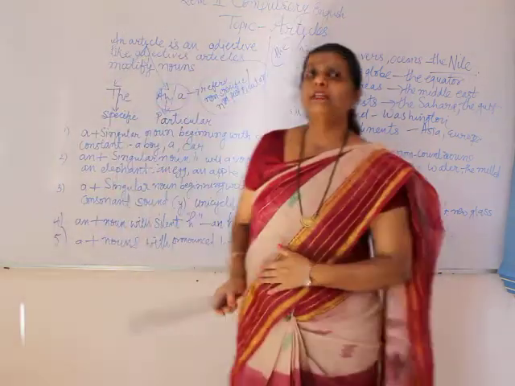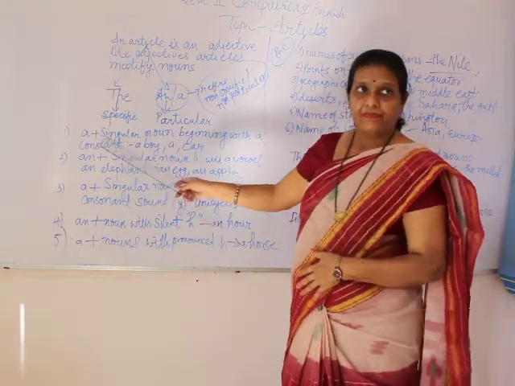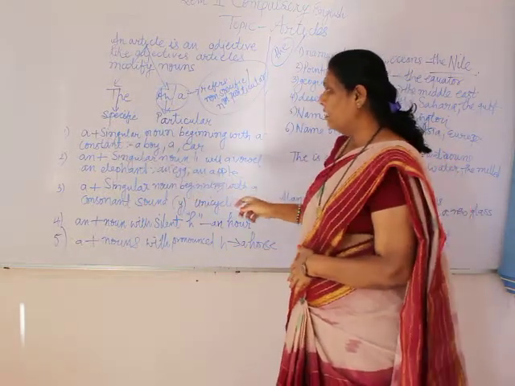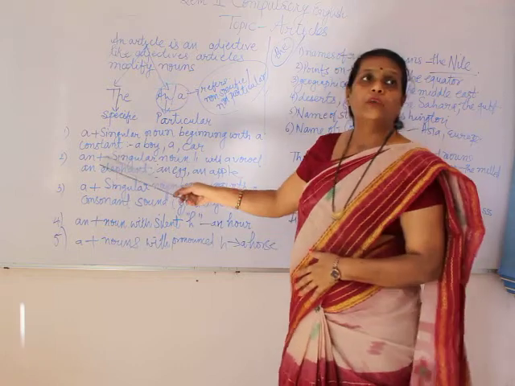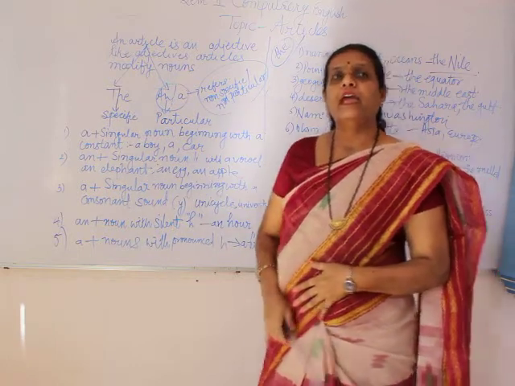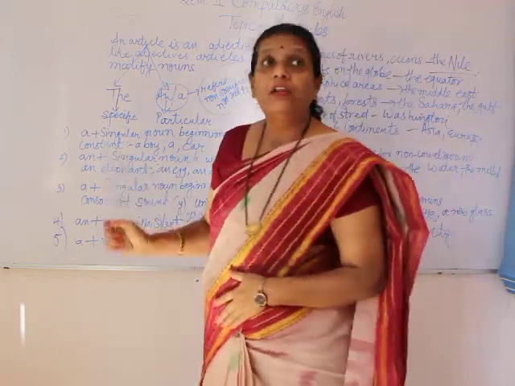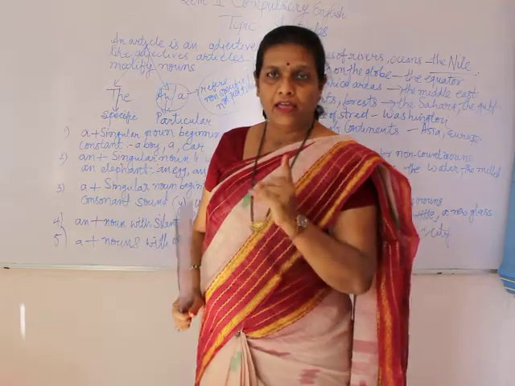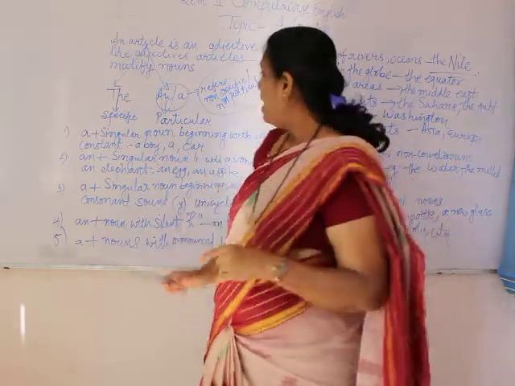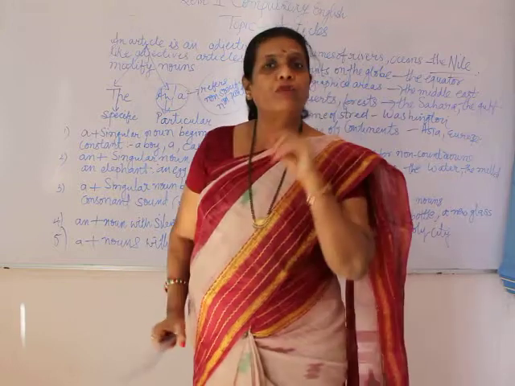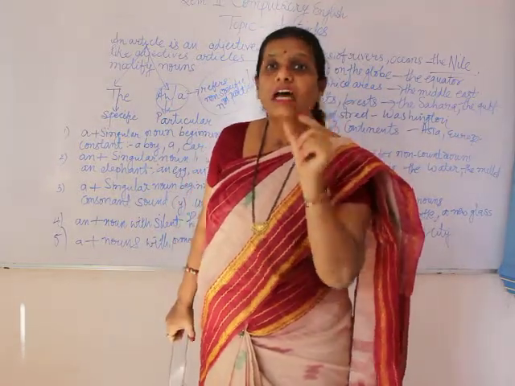Now, remembering certain rules. A plus singular noun beginning with a consonant. अगर कोई ऐसा word है जो singular noun है और वो begin करता है, वो alphabet उसका consonant है.